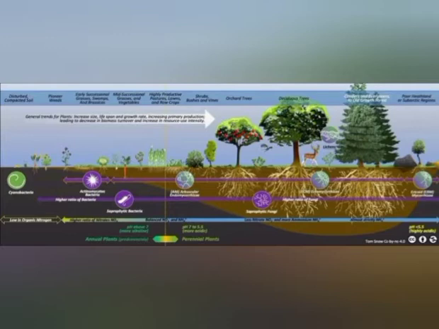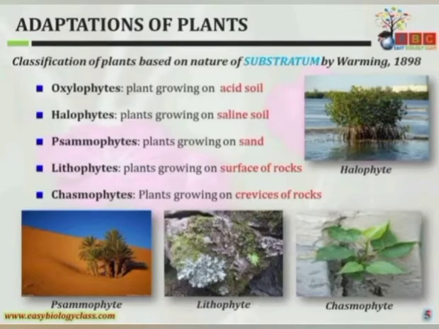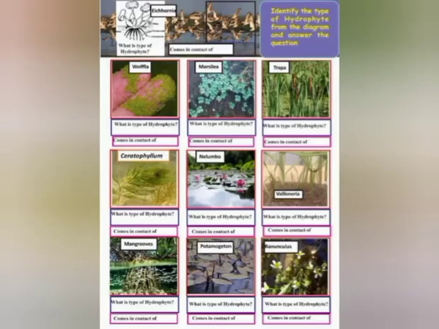To repeat, ephemerals remain in the form of seeds during the dry period, and during early spring or rainy seasons they grow, flower and complete their life cycle. Their seeds are drought resistant, and these are also called drought escapers.